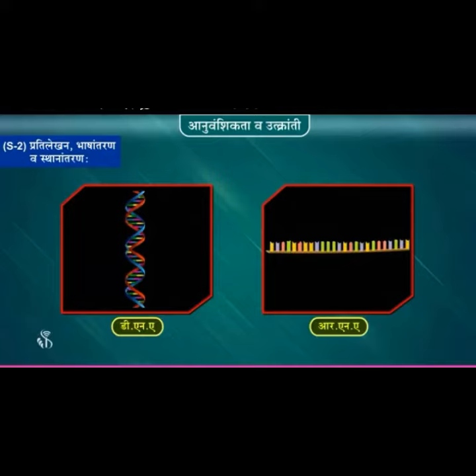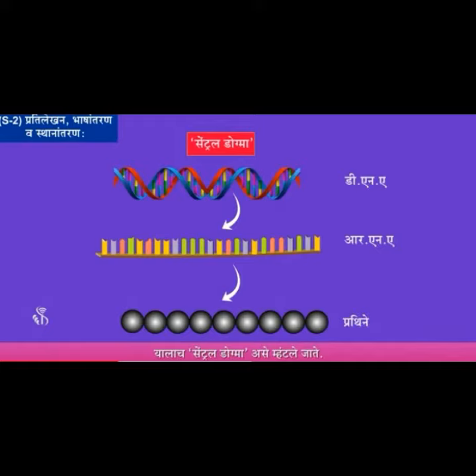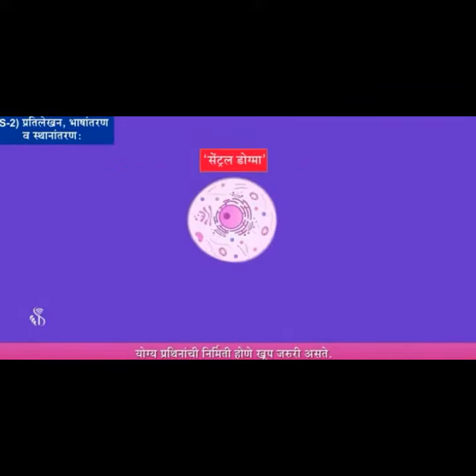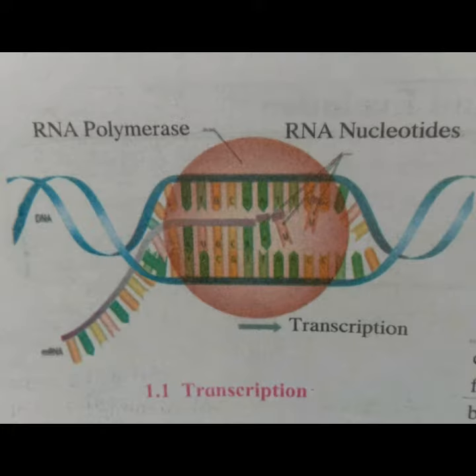Information about protein synthesis is stored in the DNA, and synthesis of appropriate proteins as per requirement is necessary for the body. These proteins are synthesized by DNA through the RNA. This is called as central dogma.